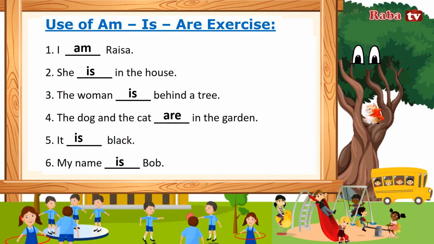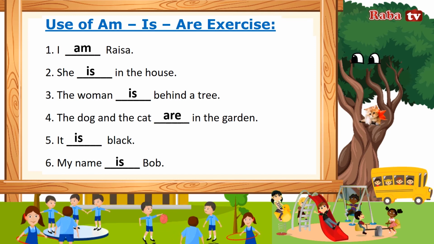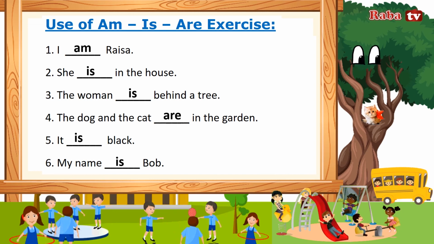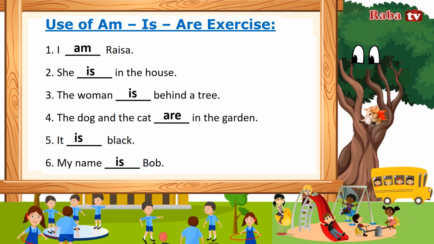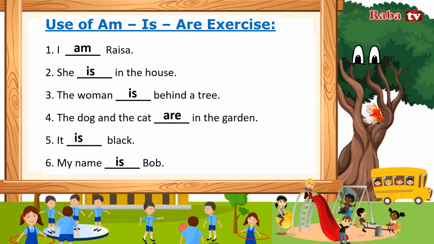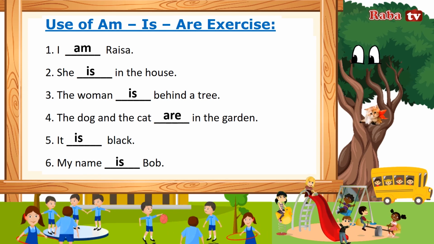Use of am, is, are exercise. 1. I am Raija. 2. She is in the house. 3. The woman is behind a tree. 4. The dog and the cat are in the garden. 5. It is black. 6. My name is Bob.